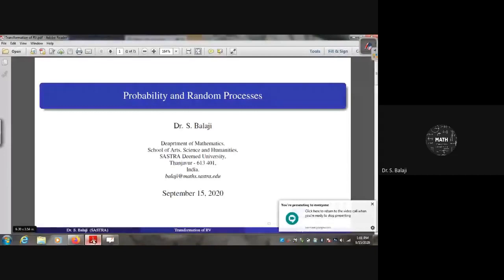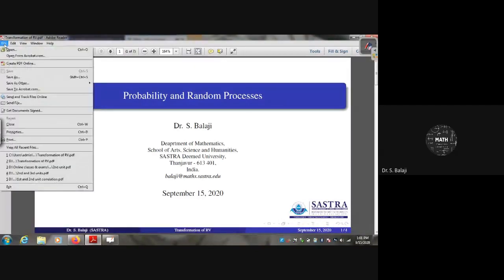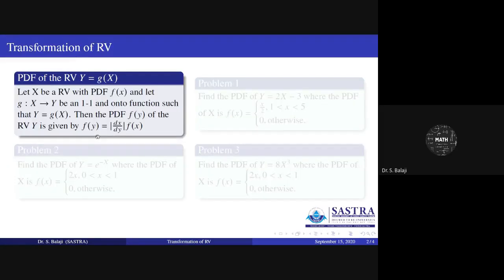We'll discuss today the concept of transformation of random variables. A random variable can be a function of another random variable. In that case, if you want to identify the PDF of such a random variable, you can use the PDF of the already known random variable. That is the idea we can discuss now.